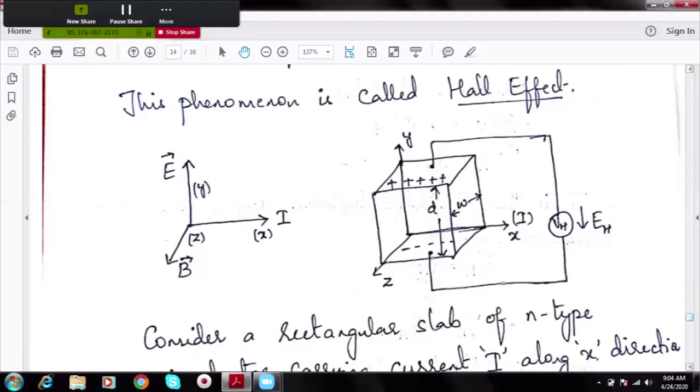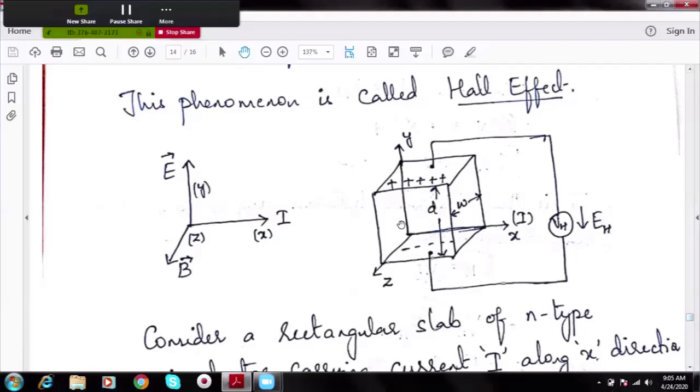So hold your first three fingers in the directions as mentioned in the diagram. When you hold the first three fingers, you notice that the middle finger, which is representing the electric field, points downwards. When I hold it in the diagram, forefinger is on x-axis, thumb will be out of the page, that is the z direction. So the middle finger will be pointing downwards, that is towards the bottom of the slab.